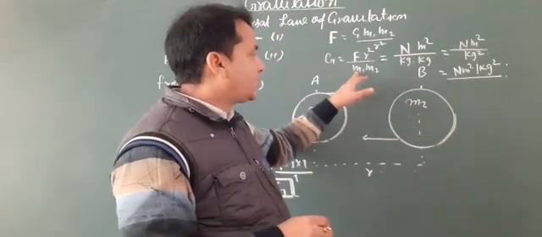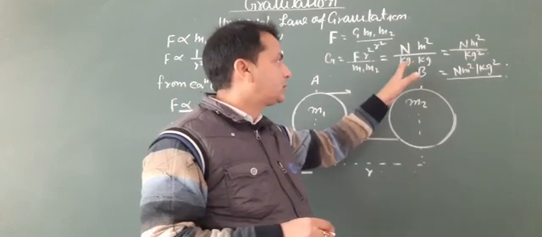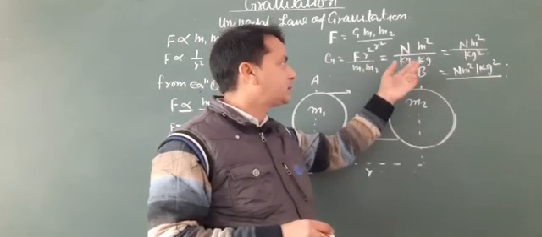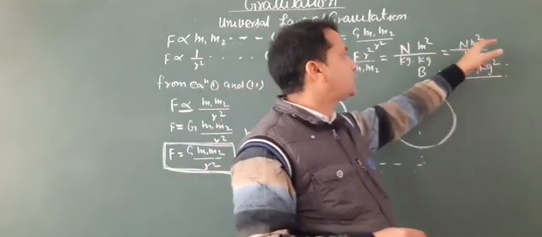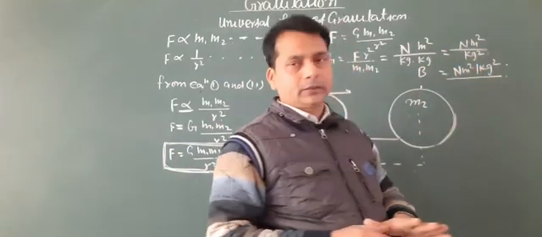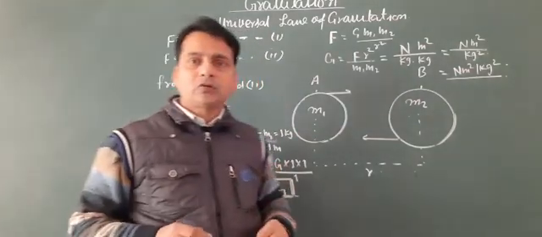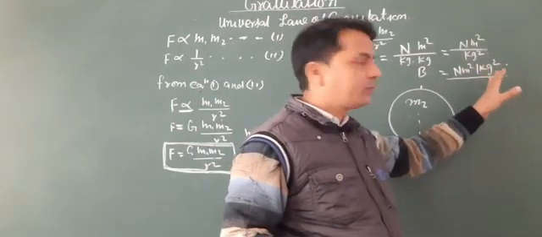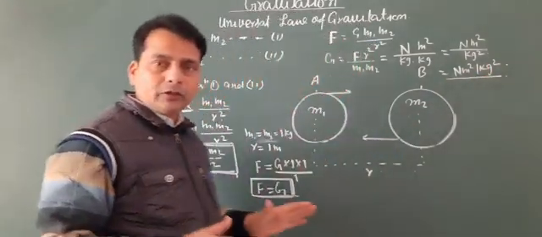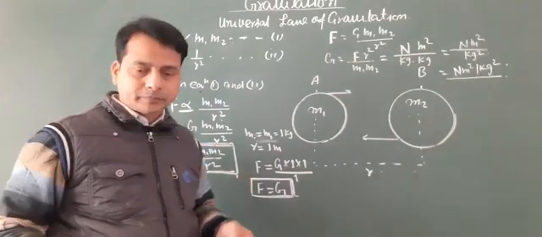So in place of m1 and m2, the unit of mass of both objects is kg into kg. So Newton meter square per kg square. So it is clear that the unit of the gravitational constant is Newton meter square per kg square, and the unit of the gravitational force is Newton.